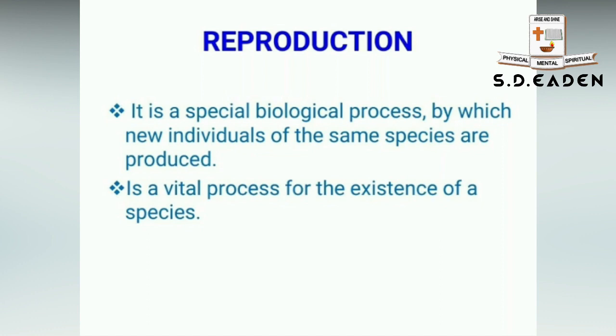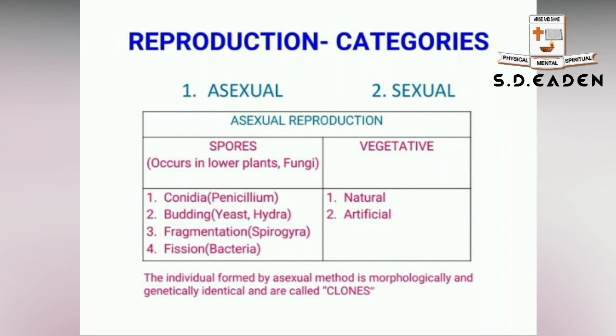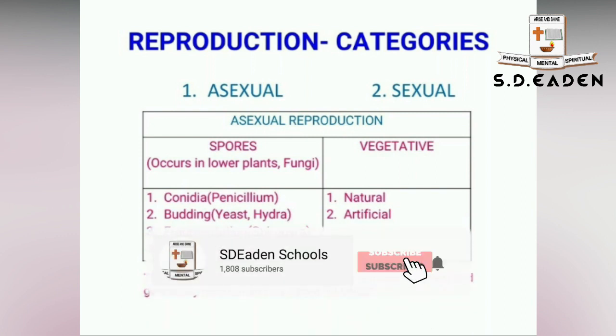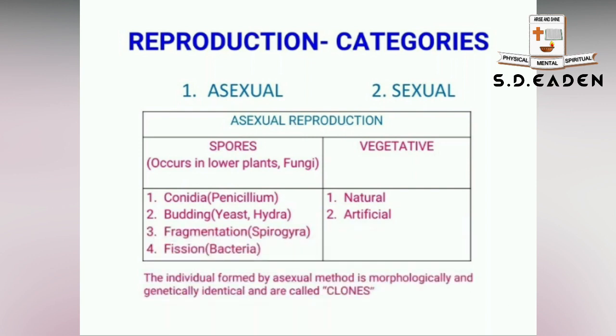Then, categories of reproduction. Reproduction is broadly classified into asexual and sexual methods. Asexual means absence of sex, that is, reproduction occurs without the fusion of gametes. If it occurs with the fusion of gametes, it is considered sexual reproduction. Moving on to the classification of asexual reproduction, it occurs either through spore formation or through vegetative reproduction or propagation.